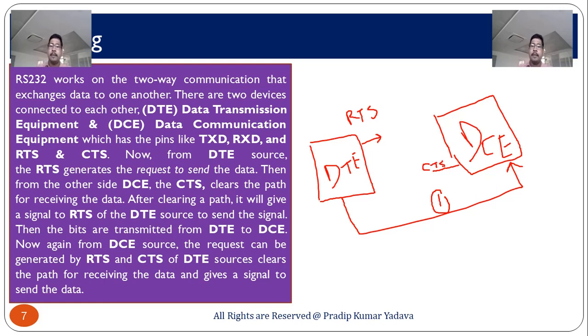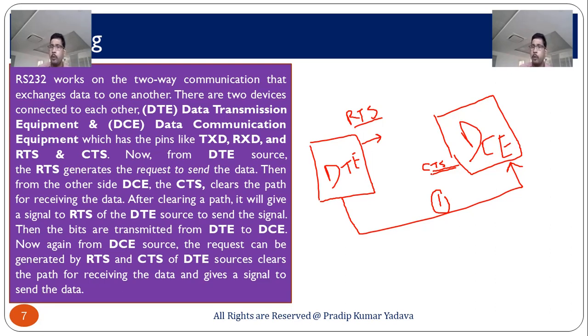Then the transmitter transmits the data and DCE receives the data. Firstly DTE generates the request to send signal, CTS of DCE clears the path, and when the path is clear, the receiver can receive the data.